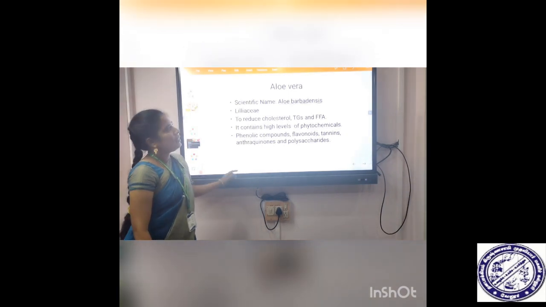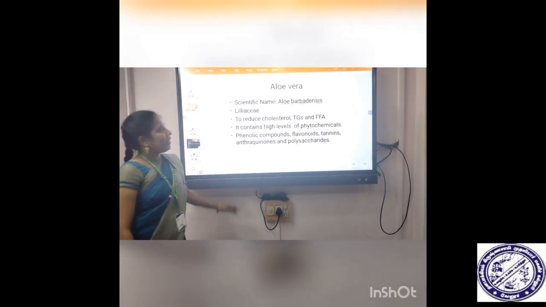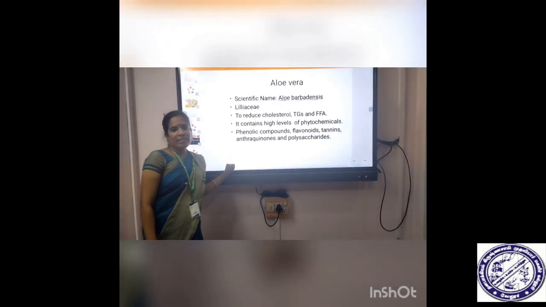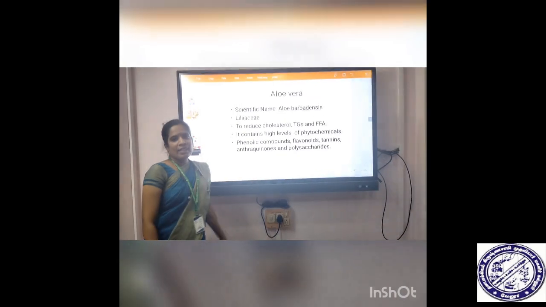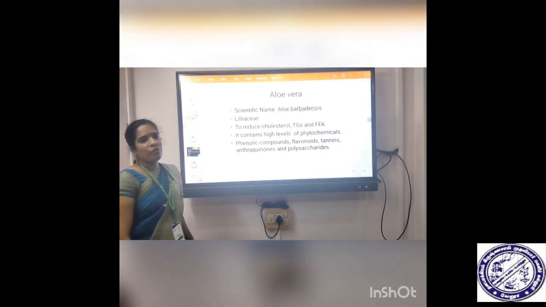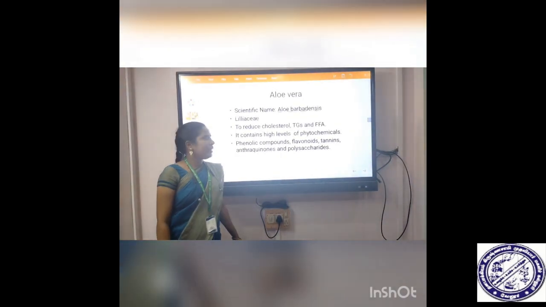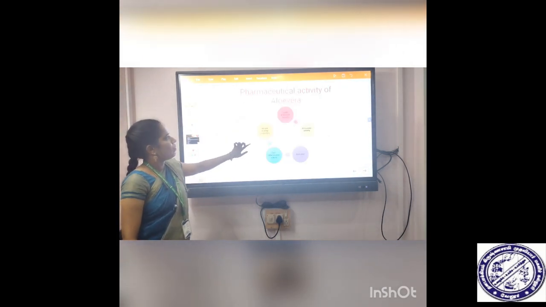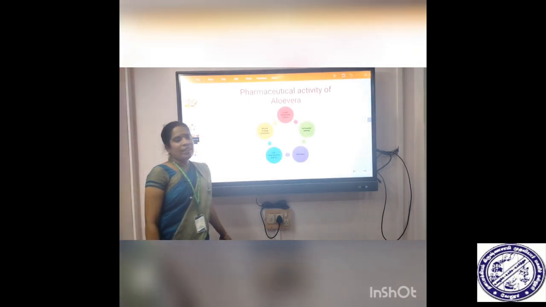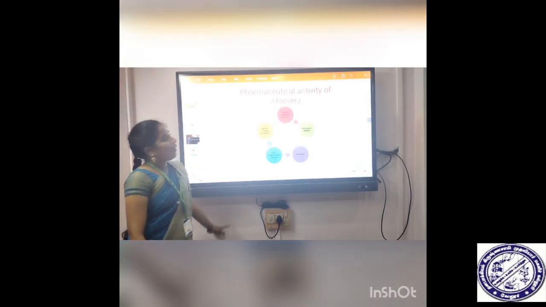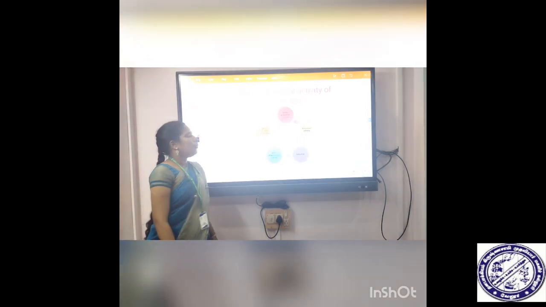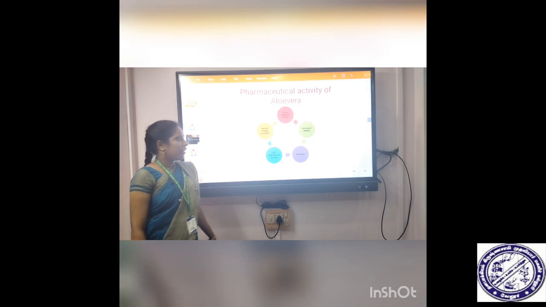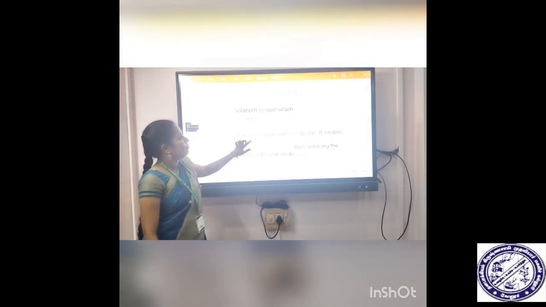Next plant, aloe vera. Scientific name Aloe barbadensis. It belongs to Liliaceae family. It reduces cholesterol, triglycerides and free fatty acids. It contains high levels of phytochemicals like phenolic compounds, alkaloids, terpenoids, flavonoids, tannins, anthraquinones and polysaccharides. This slide shows the pharmaceutical activity of aloe vera. It has wide range of pharmaceutical activity like cardioprotective activity, anti-cancer activity, anti-ulcer, anti-inflammatory activity, wound healing properties.